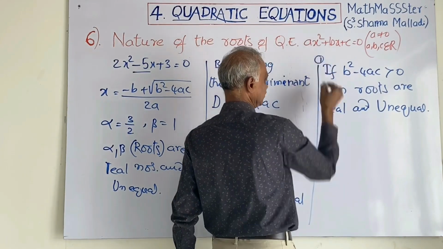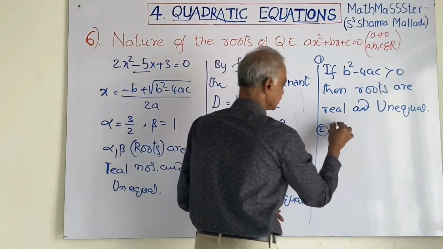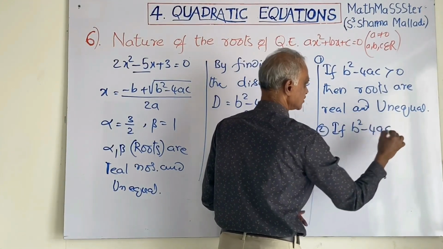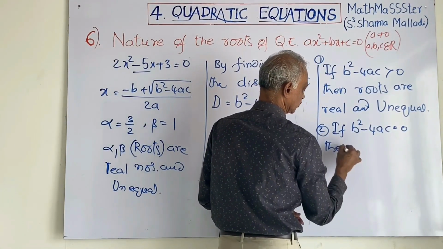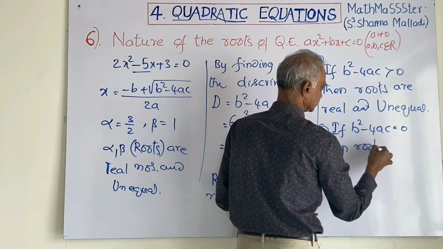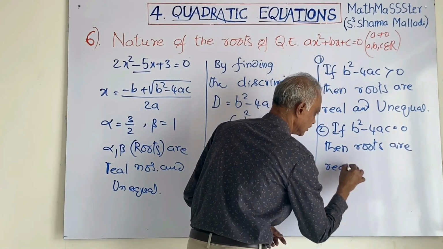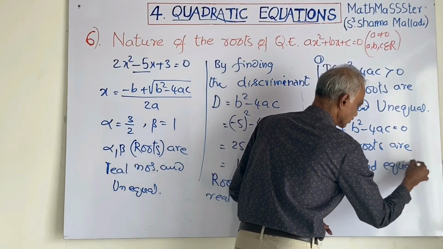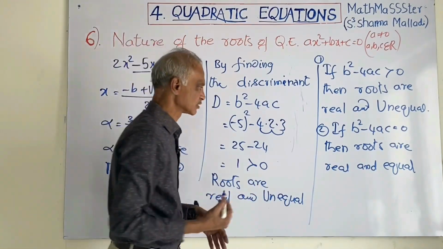If b square minus 4ac, that is the discriminant, is equal to 0, then roots are real and equal. I will take one example so that you can understand afterwards.